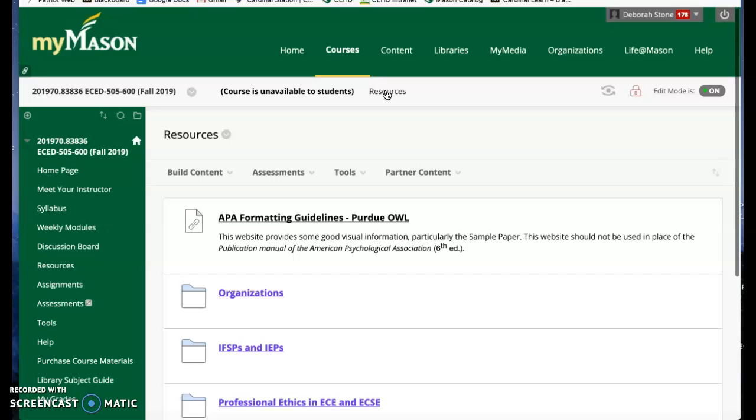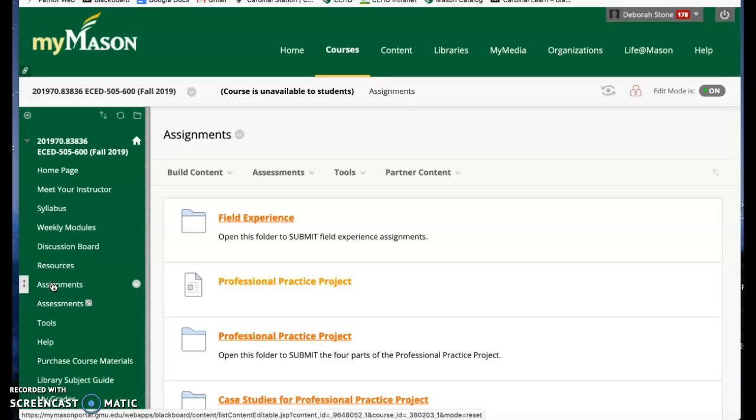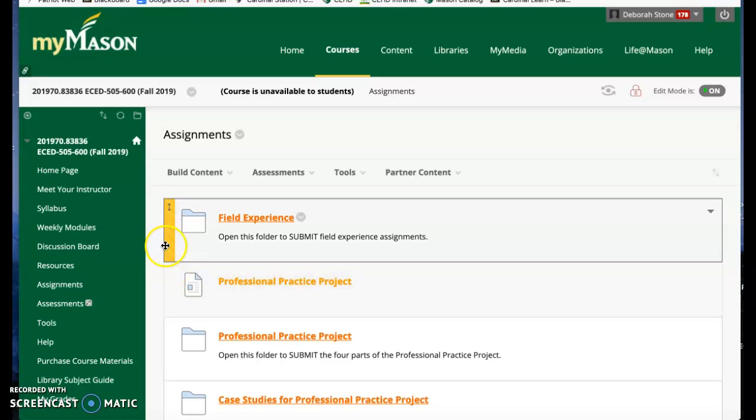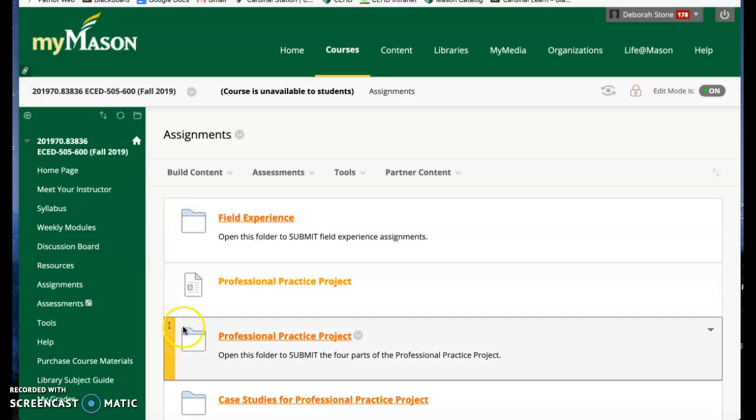So those are just good resources for you to have. So that will be linked in the resources tab. The assignments tab is pretty full. So let me give you a little help navigating this section. Each folder will give you some specific information.